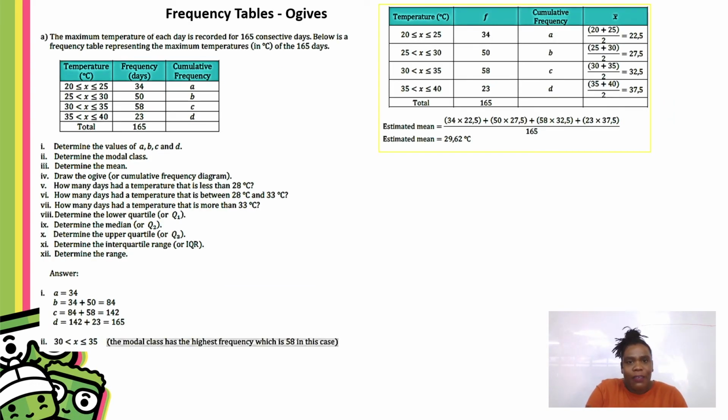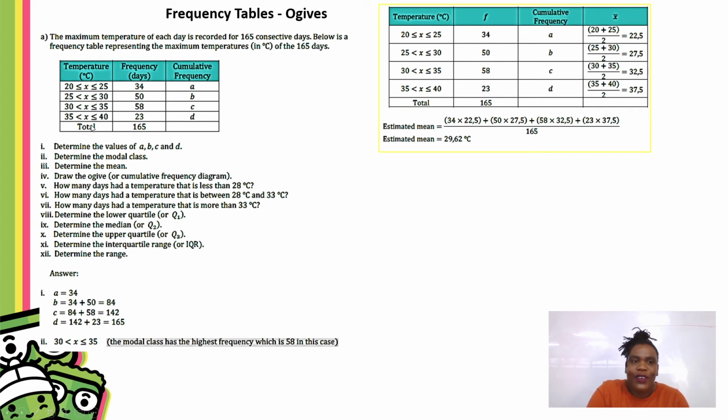And then lastly, frequency tables. When you see a frequency table, think ogive, accumulated, accumulation. So in order to draw your ogive, in order to deal with frequencies, you need to understand how we get these values. It's accumulated. So A in this case would be 34. You haven't accumulated anything, you just have 34 over there.